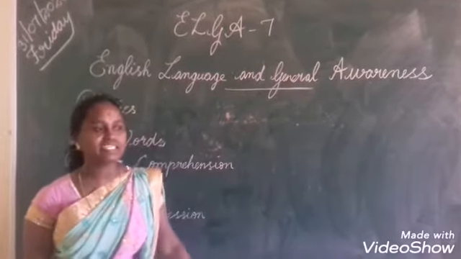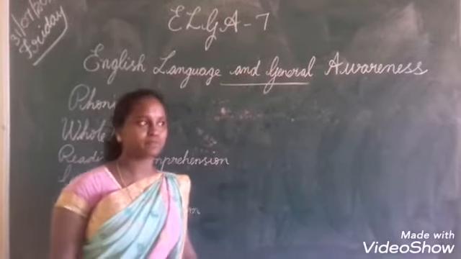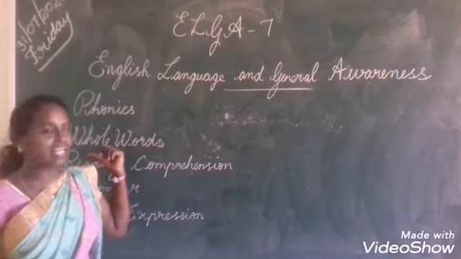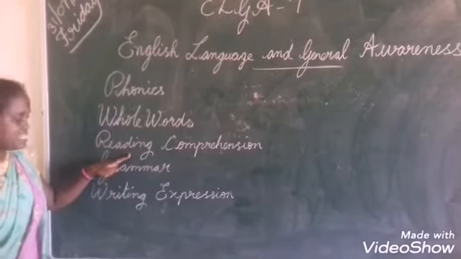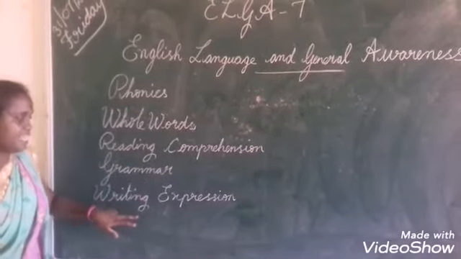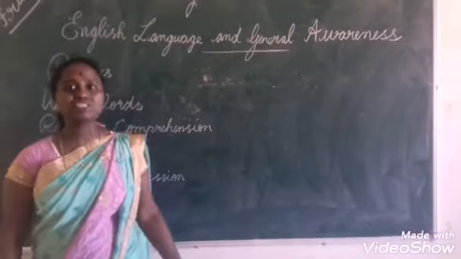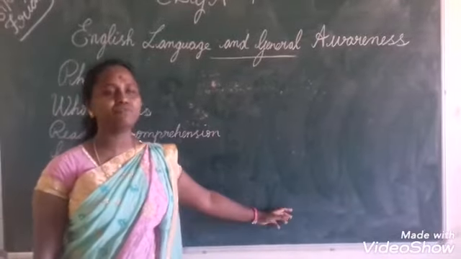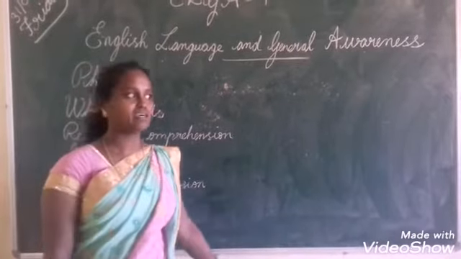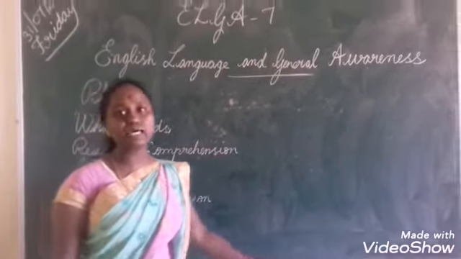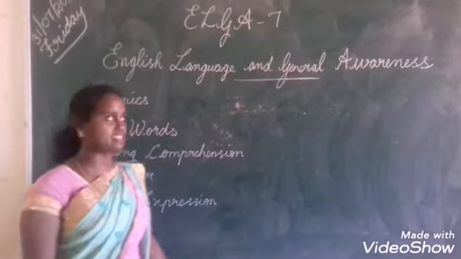Okay, all of you take your ELCA 7 reader and ELCA 7 workbook in your hand. What are the components of ELCA? Phonics, whole words, reading comprehension, grammar, writing expression. What is the name of the first unit? Personal narratives, non-fiction. In this unit, we are going to learn about real inspirational leaders and sports personalities.